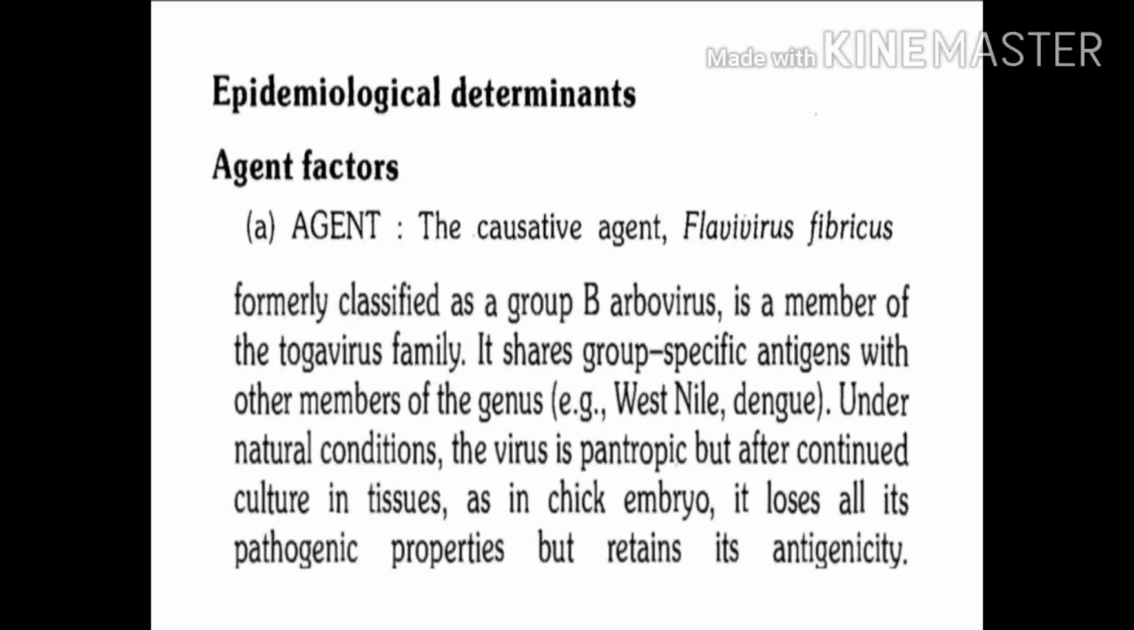Let's see the epidemiological determinants of yellow fever. Epidemiological determinants include the agent factor. The agent, as you know, is the yellow fever virus. This virus belongs to group B arbovirus, or it is a flavivirus belonging to the family Flaviviridae.